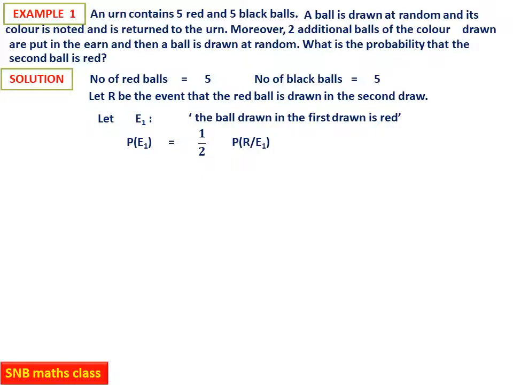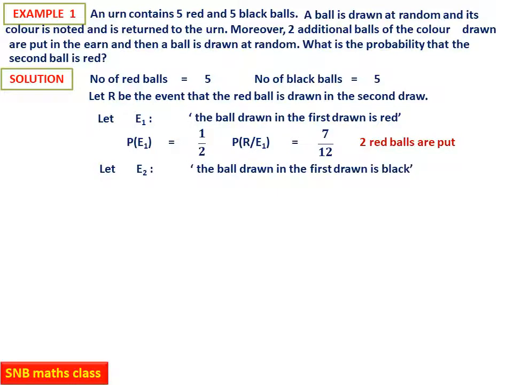Then probability R given E1 will be, because now you see this is important, if it is a red ball, you have to put 2 red balls in the urn, then you have to draw a ball. So what is the probability of getting a red ball? There will be totally 7 red balls, so 7 by 12. This is very important here. Since 2 red balls are put, this is the probability.